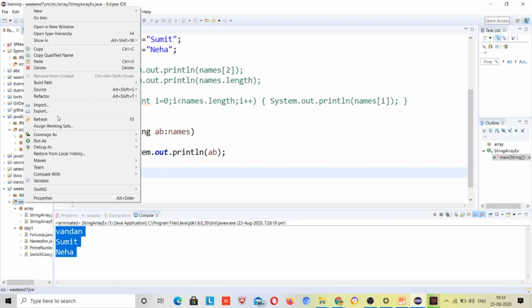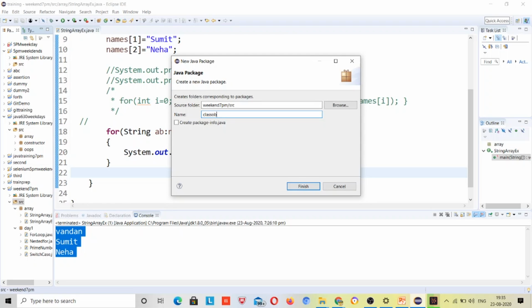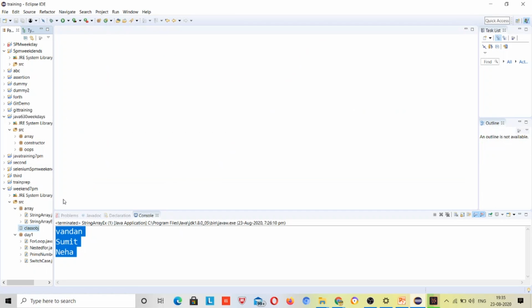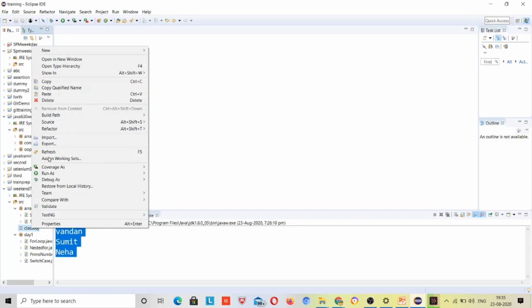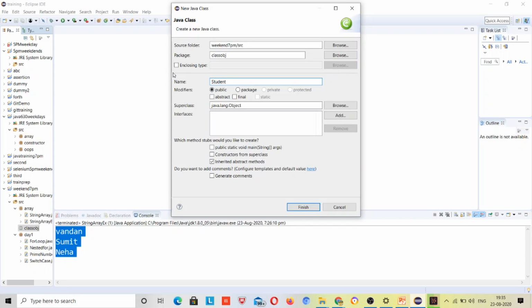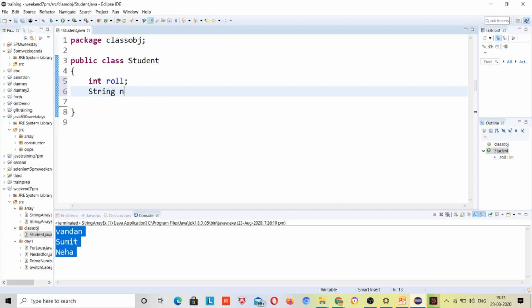I'll make another project, can say class object, right? So it will be clear to you what topic was covered. And inside this I'll make a class Student, and what this class actually has: roll number of student, right? String name of student,